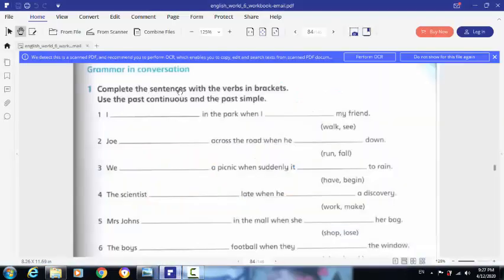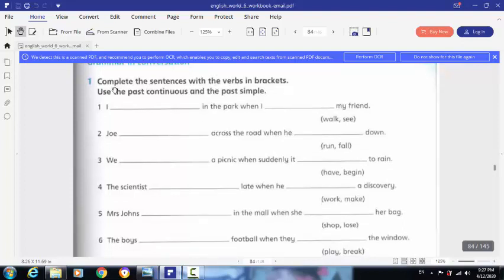Grammar and Conversation Workbook page 85. Exercise number 1. Complete the sentences with the verbs in brackets. Use the past continuous and the past simple. As I've explained in the previous video, we use the past continuous and past simple to talk about two actions. One of them was in progress, that is the past continuous, and the other interrupted it, that is the past simple. Here we have 6 sentences.